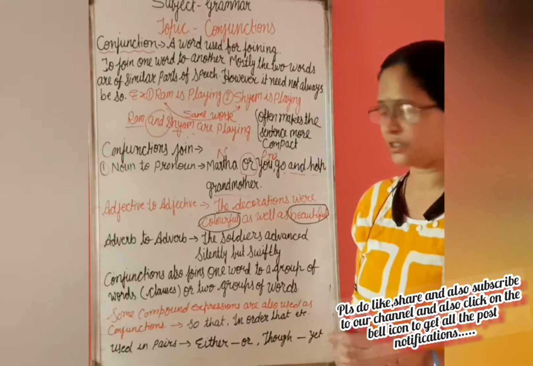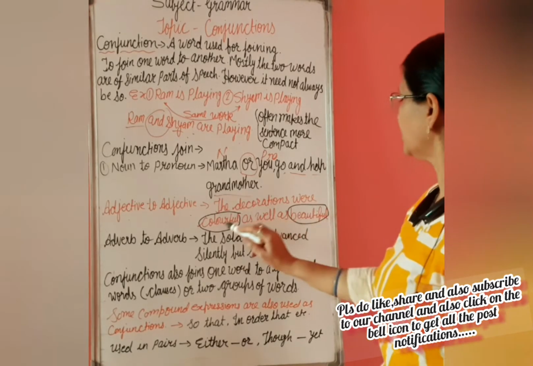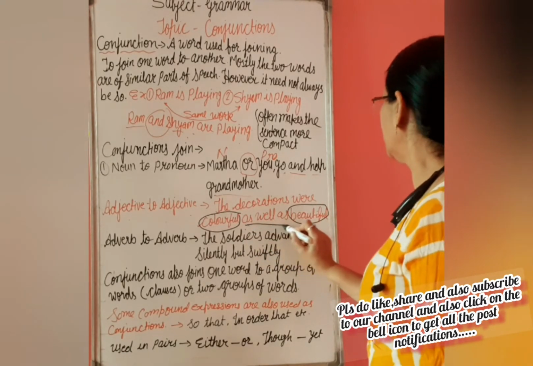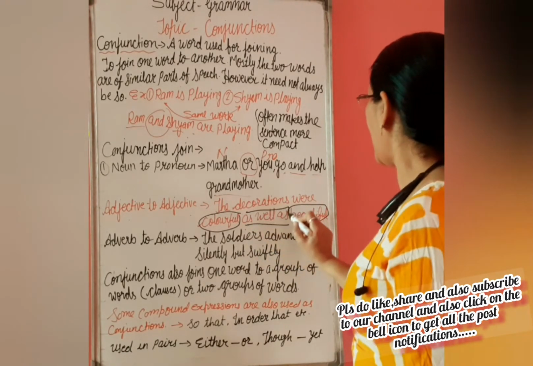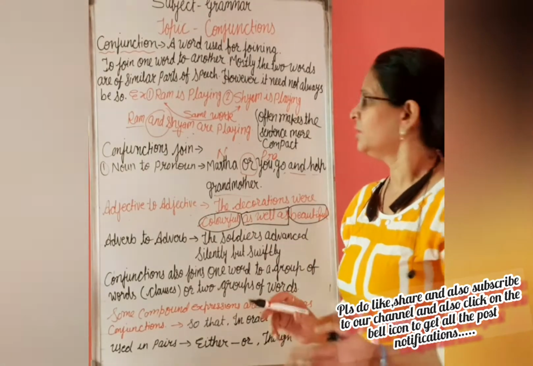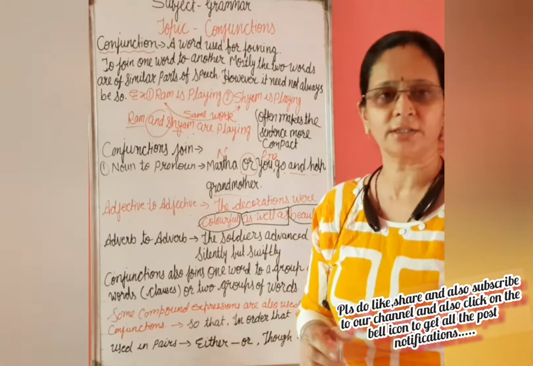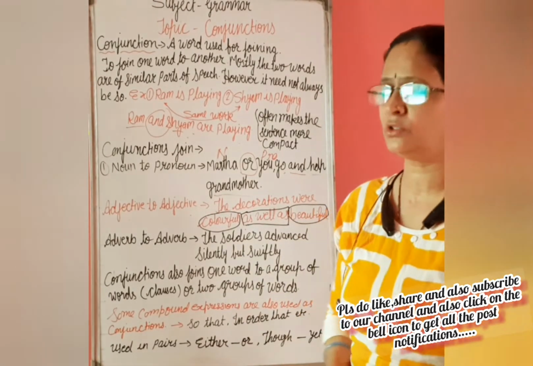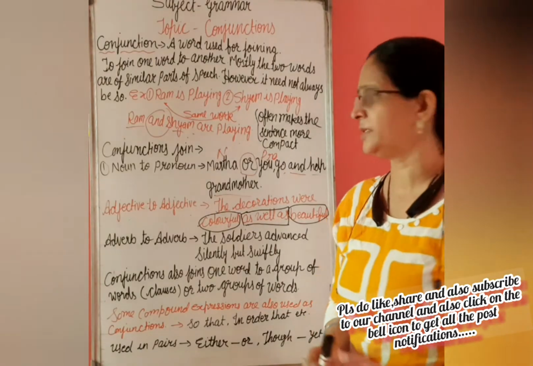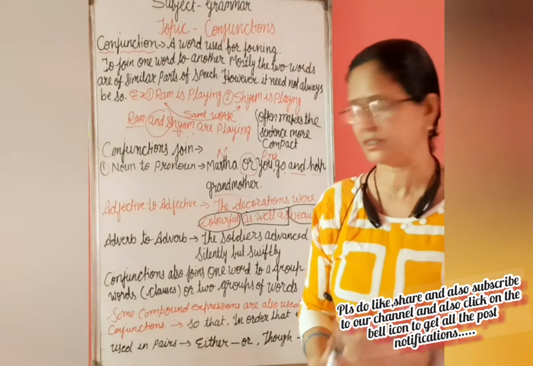Here two adjectives, colorful and beautiful, are joined with the conjunction as well as. I am giving you here only the basics of conjunction. We will come to the parts, or kinds, of conjunction in the next video, in detail, so that you will find it easier to understand.